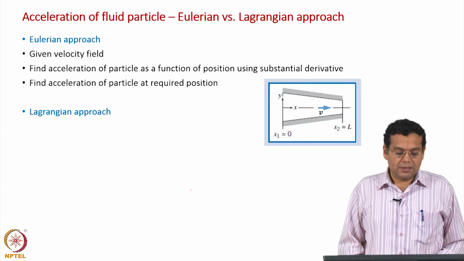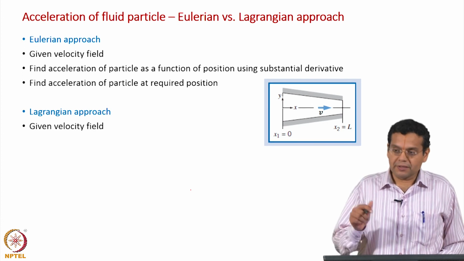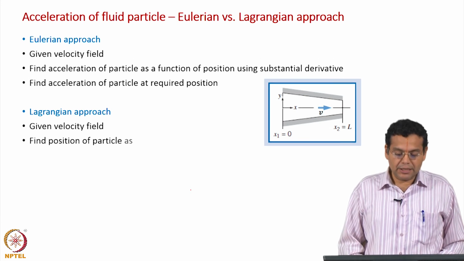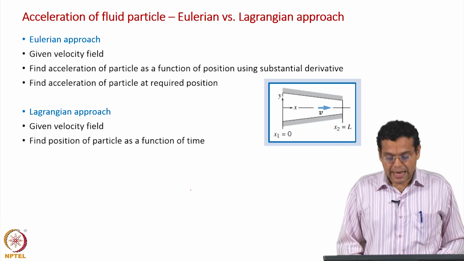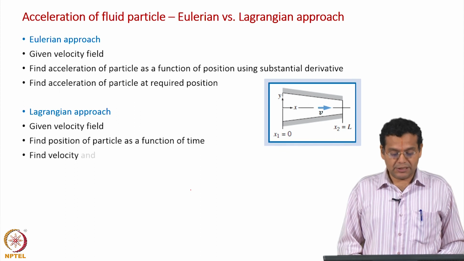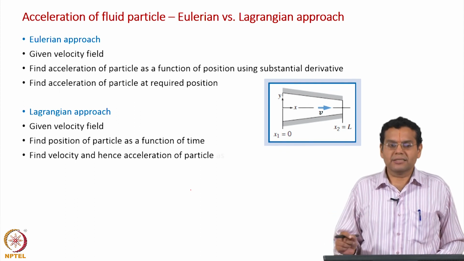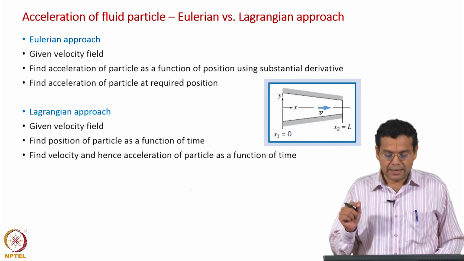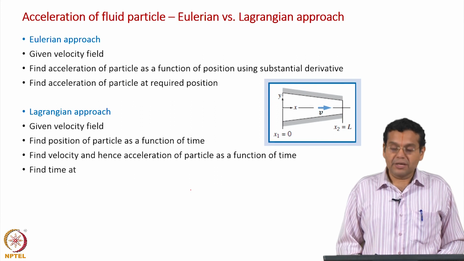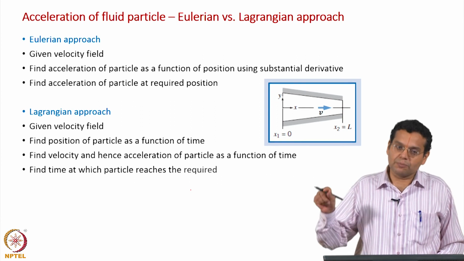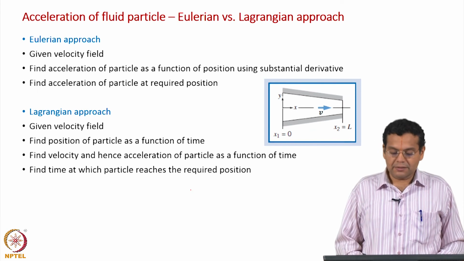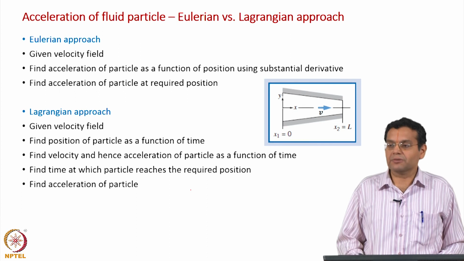Lagrangian approach: given the velocity field, but we are not using it directly, find the position of the particle as a function of time by integration. That is the first step we did. Once you know the position, differentiation once, twice will give you velocity and acceleration of the particle as a function of time, that is to be noted. Now, we need to find out the time corresponding to the required position, that is what we did, because we know the position as a function of time.